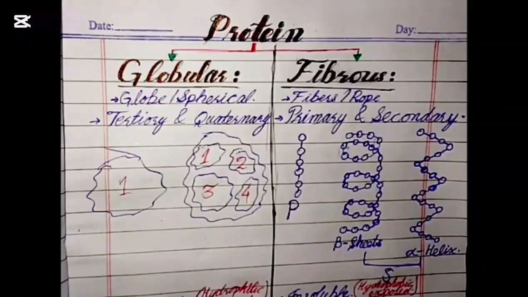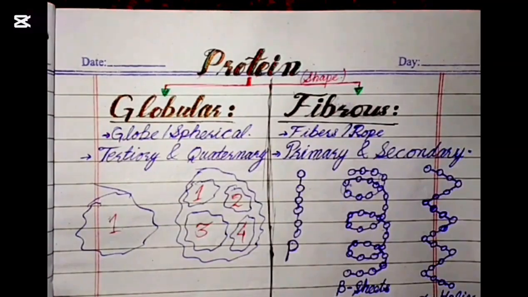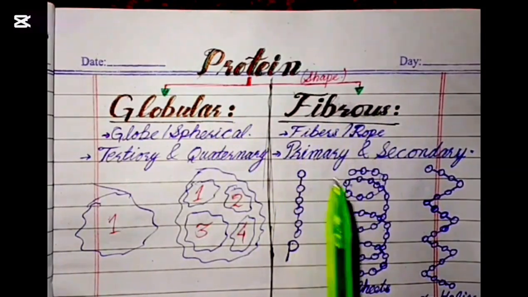Today our topic is protein. Proteins, what are proteins? Proteins are macromolecules, or large chains of amino acids. So proteins are basically divided into globular and fibrous on the basis of shape.